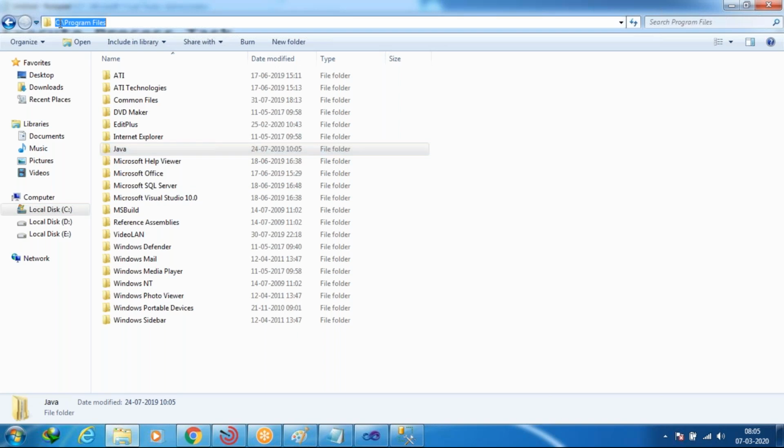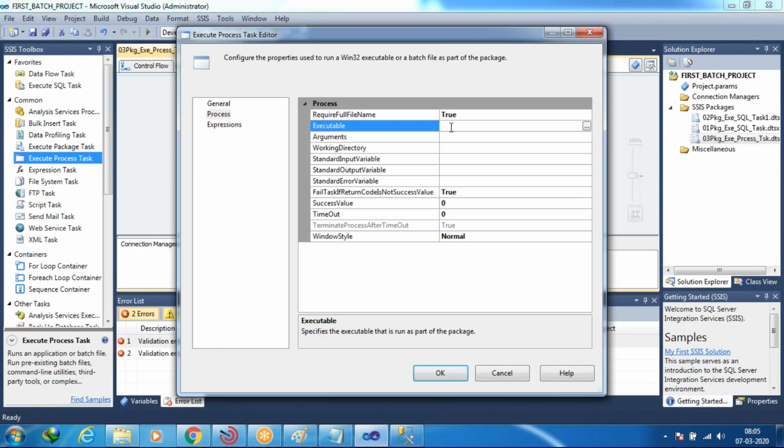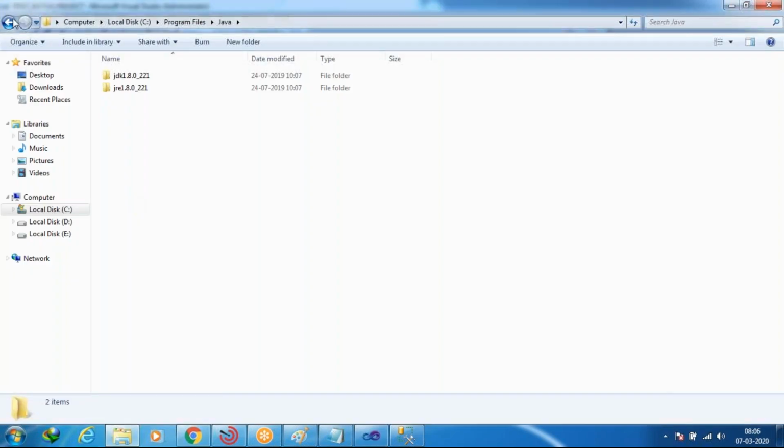What is the path? C colon backslash Program Files and Java. Likewise, I'll select the entire path and give it here. That means, what is the executable file you want to call into your SSIS? You have to give that executable file path here, where it was installed. Getting the point? For example, what is my requirement? I want to do zipping. Which one?